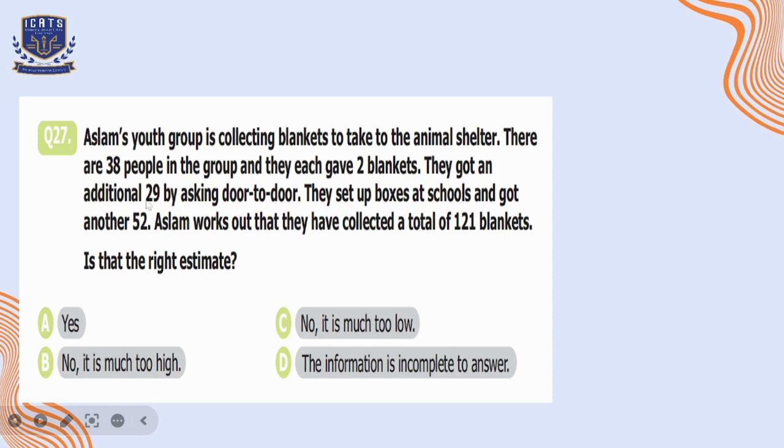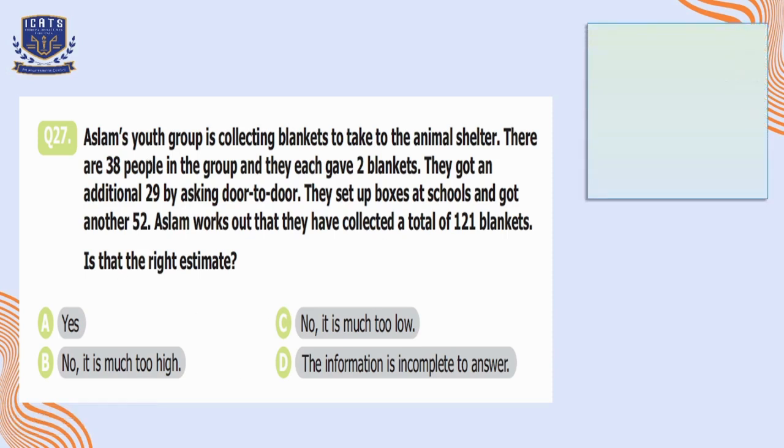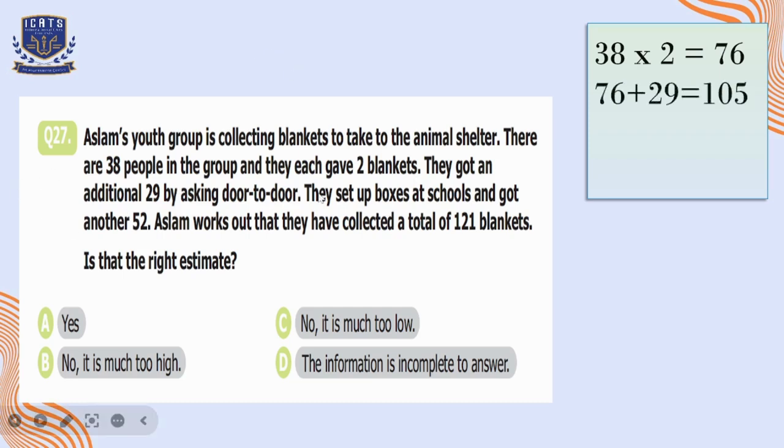To find that out, let's calculate the values. There were 38 people and each one of them gave 2 blankets, so the total is 76. And they got an extra 29 by asking door to door, so the total is 105. And when they set up the boxes, they got another 52. So if we add 52 to the answer, we get 157.